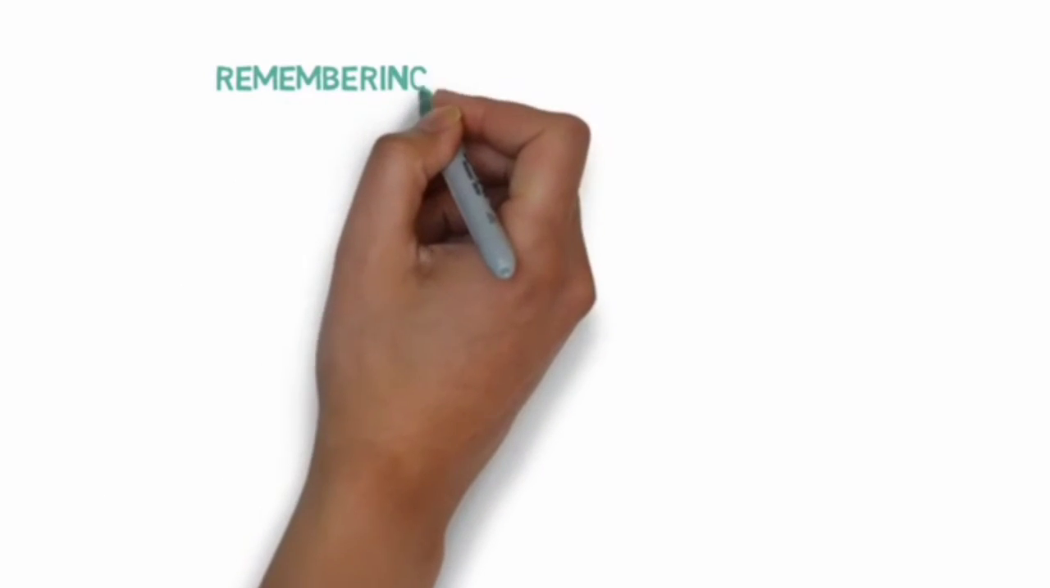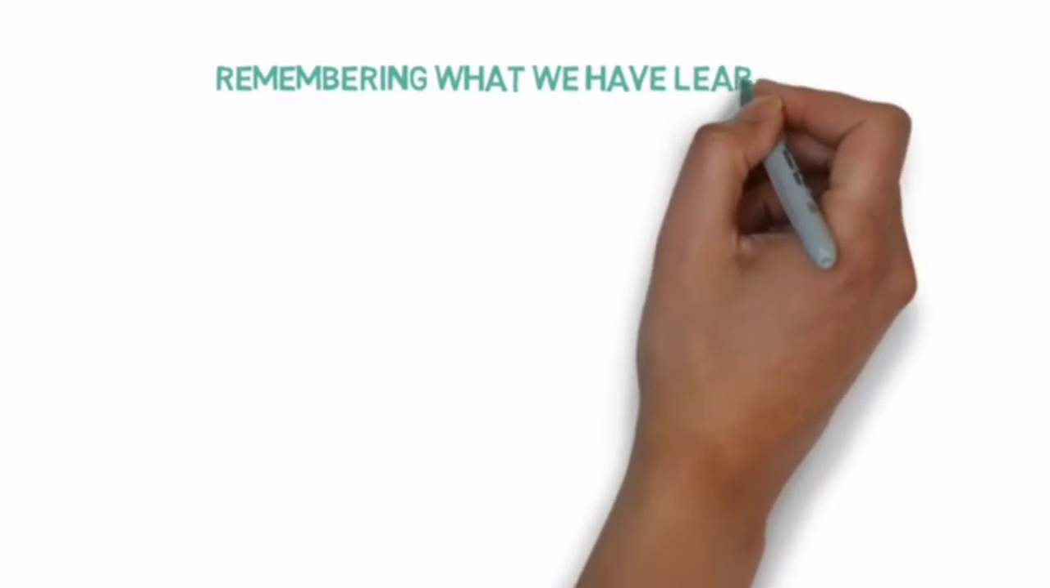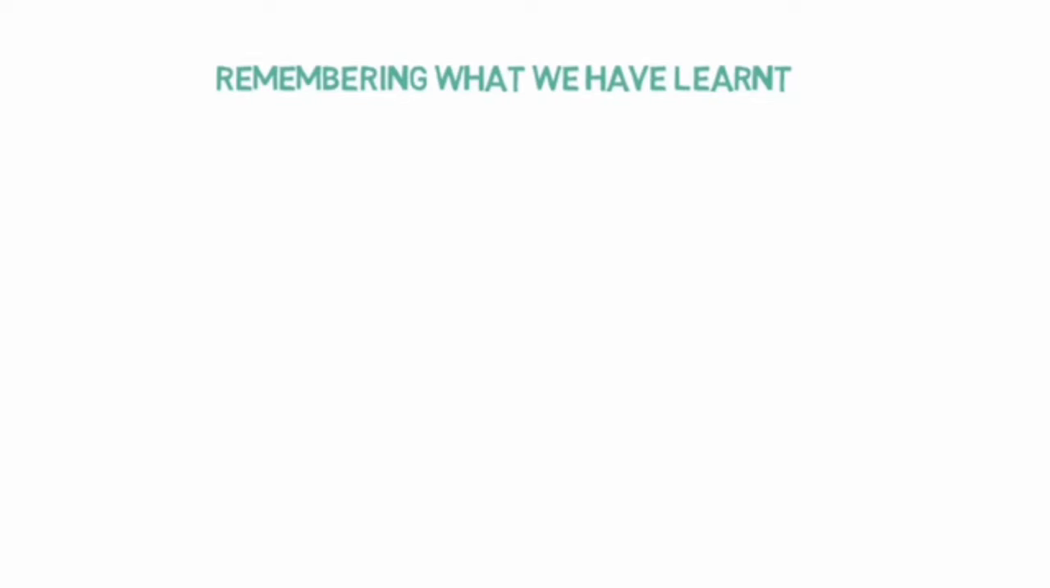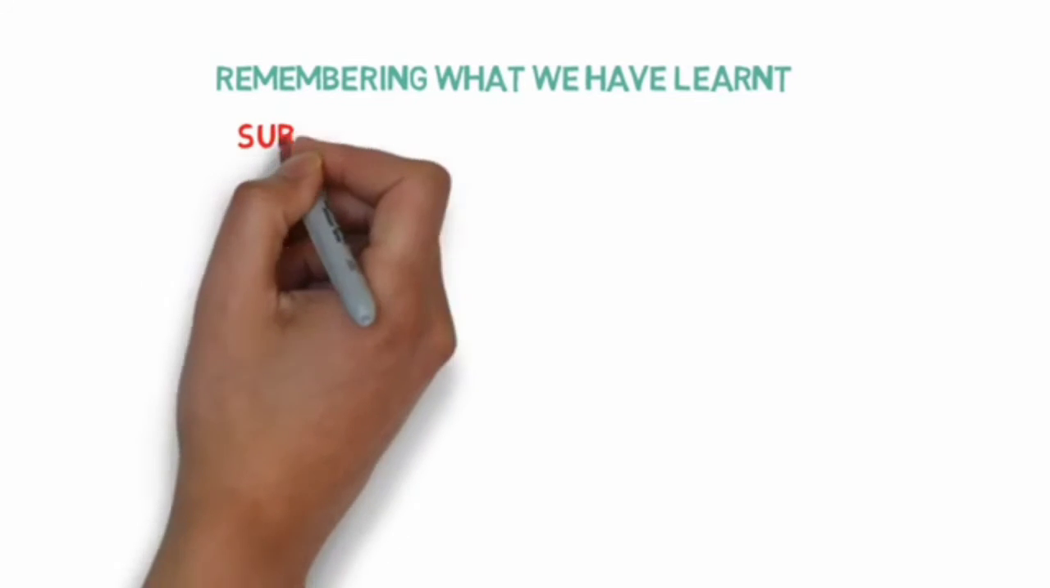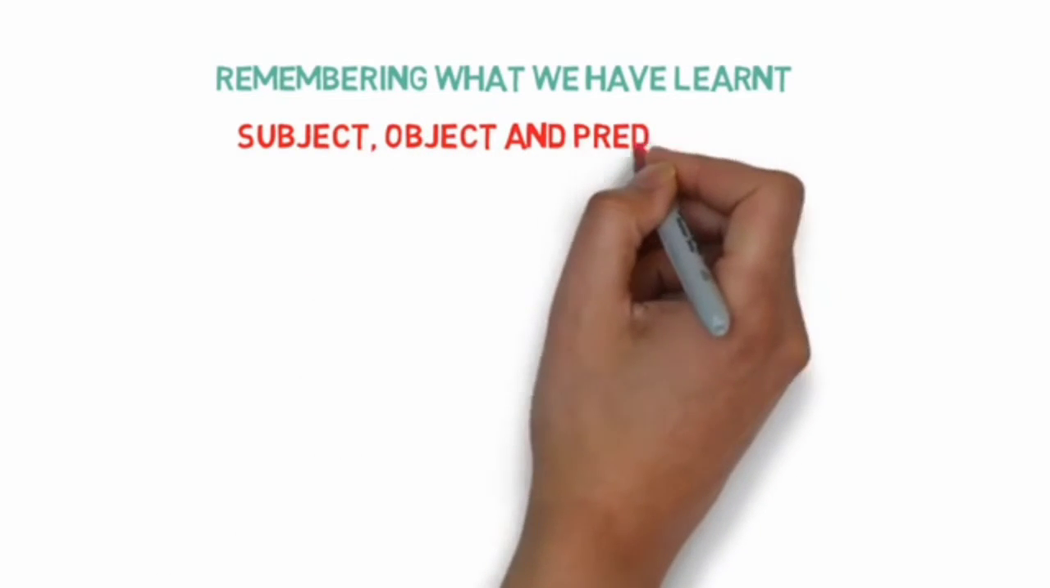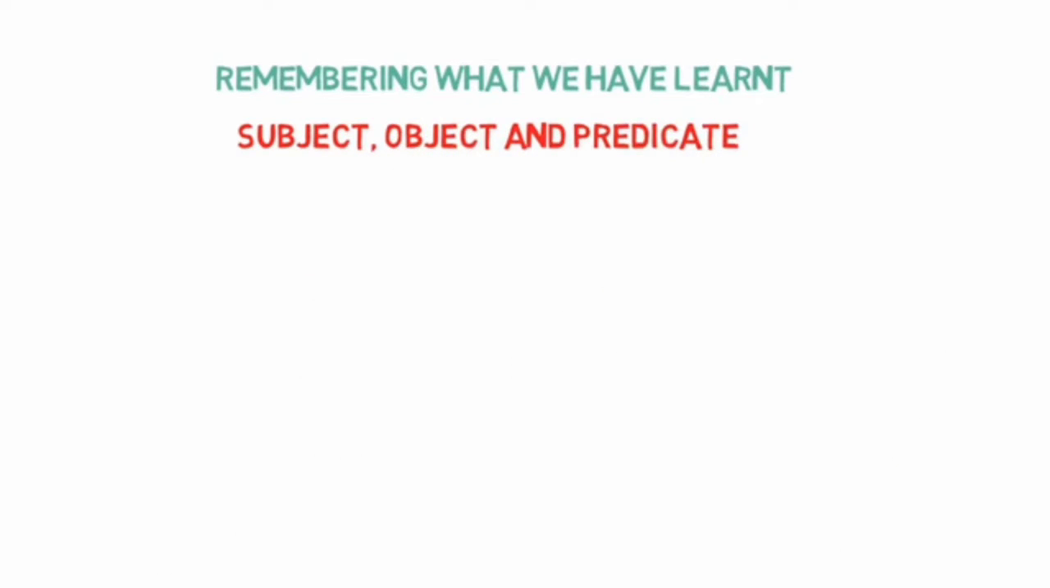Let's remember what we have covered in our previous video. We discussed subjects and predicates. I missed telling you the definition of object and what the difference is between object and predicate. So we will look here at what subject, object and predicate are all about.